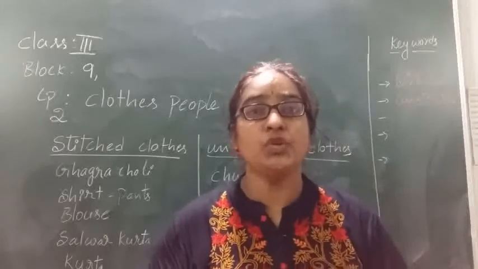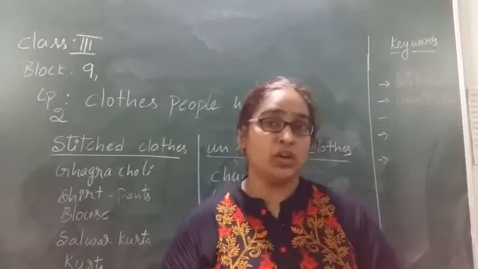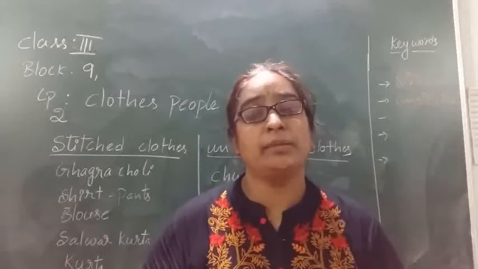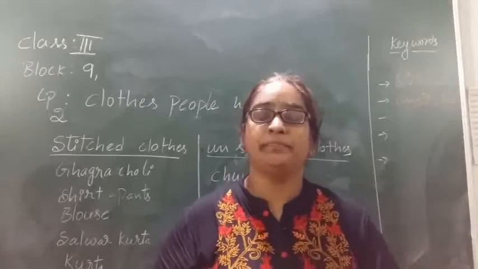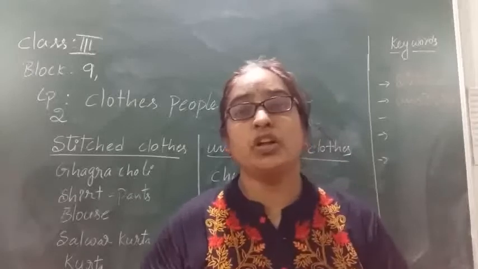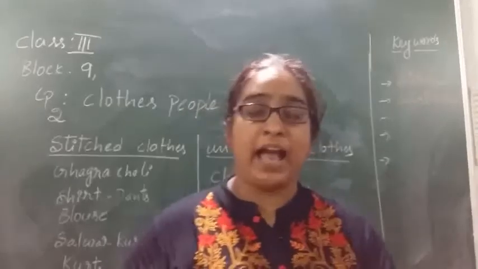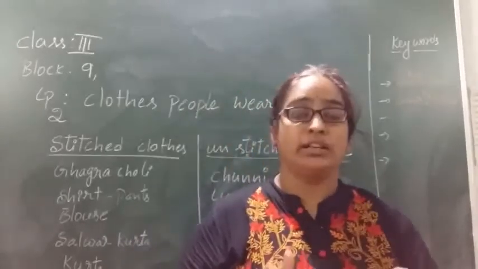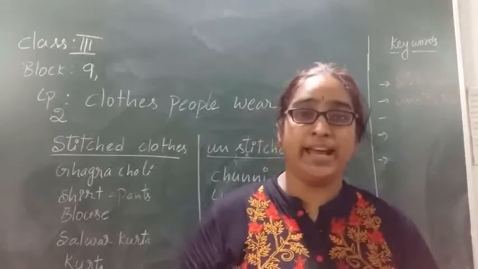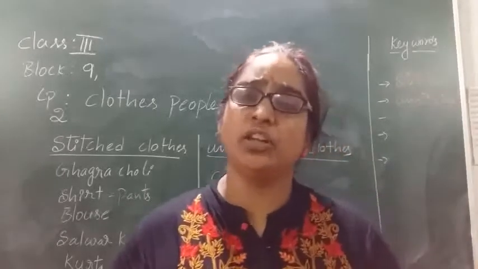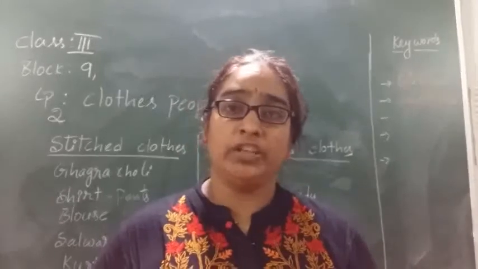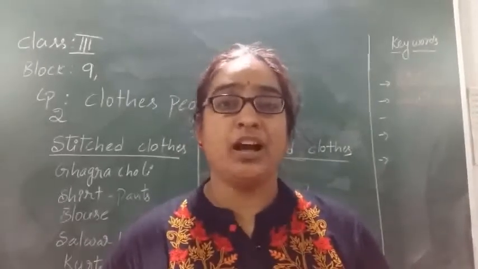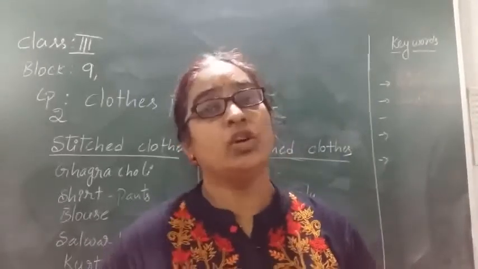Okay, can you name some stitched clothes and some unstitched clothes? Yeah, so stitched clothes can be churidar, pant, shirt, blouse, ghagra choli, frock, right? And unstitched clothes can be sari, lungi, dhoti, dupatta. These are the different kinds of clothes we can find.